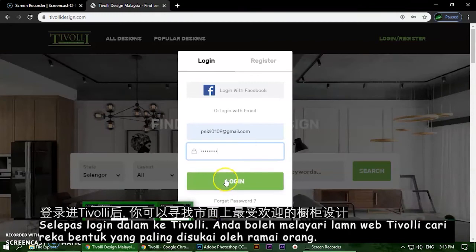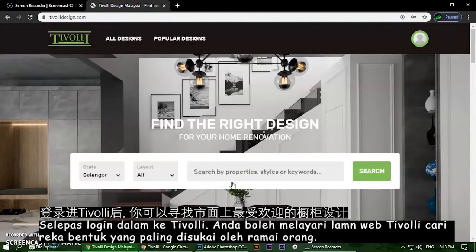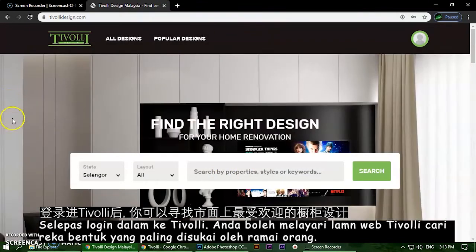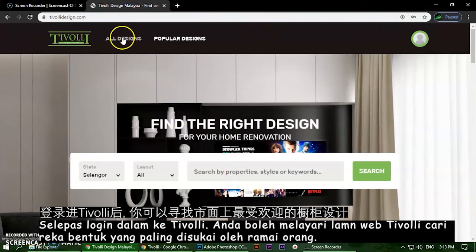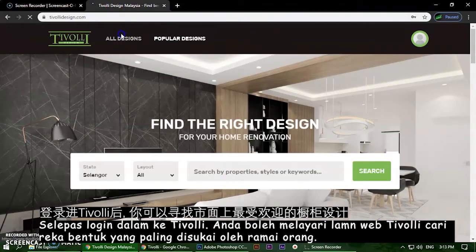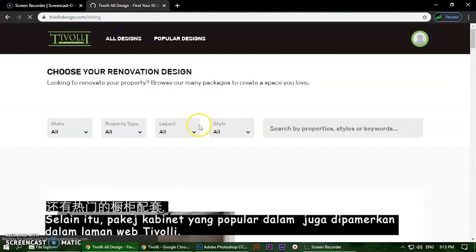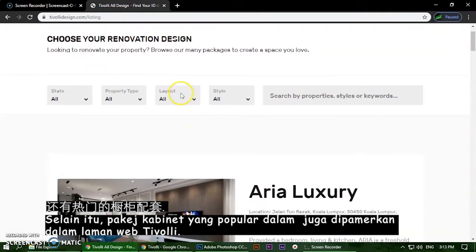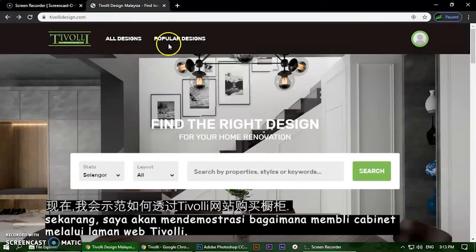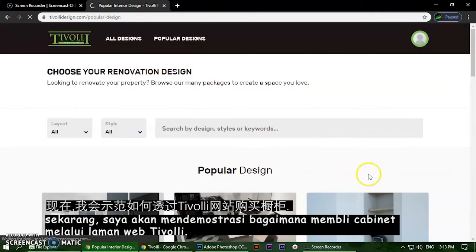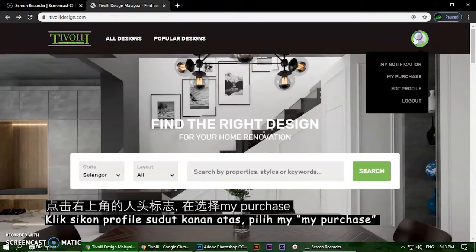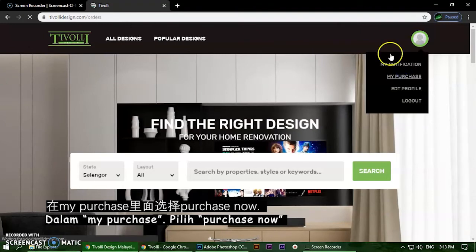Okay, for this home page, of course you can have a look at the designs, the ideas, or the most popular package in the market. But right now we will go to how to purchase a cabinet. So we will click here, purchase now,